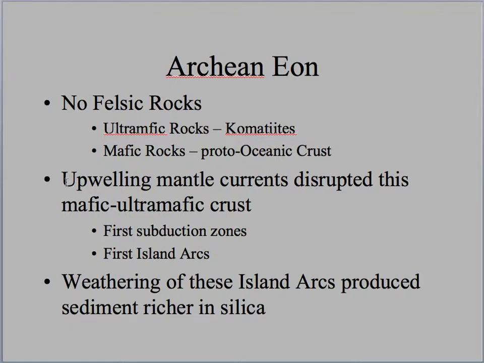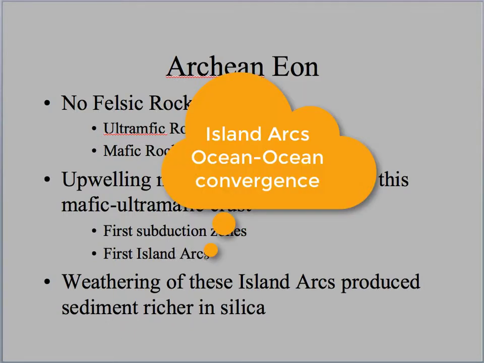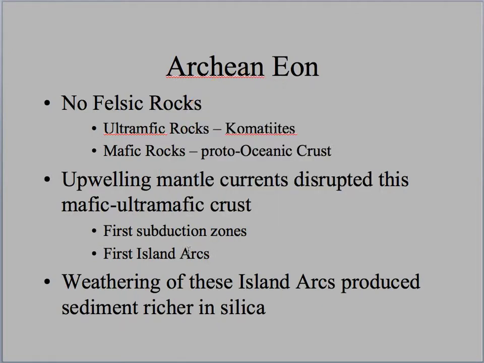How would these form? So you have upwelling currents in the mantle. They disrupt this ultramafic crust, and by pushing this ultramafic crust around, maybe they're colliding with each other, and you start developing the first subduction zones. And remember, the first subduction zones lead to the first formation of island arcs, sort of like a Japan-style arc or a Tonga or a Fiji, where you're seeing an ocean-to-ocean convergence. During the Archaean time, the subduction was a little bit different.